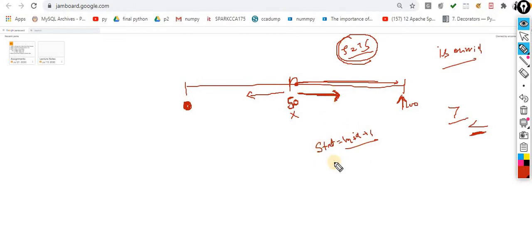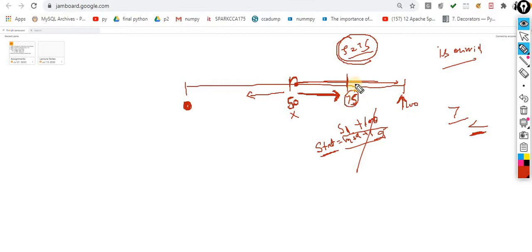Everything that we are going to perform in our algorithm. So when I am moving to the right hand direction, it is mandatory that you change the start point, and at that time the start point will become mid plus 1. Again you have to calculate the mid. Let's suppose the start is 51, just observe this scenario, and the end is 100. End remains the same because you are moving to the right hand direction. So here you calculated it and you get 75.